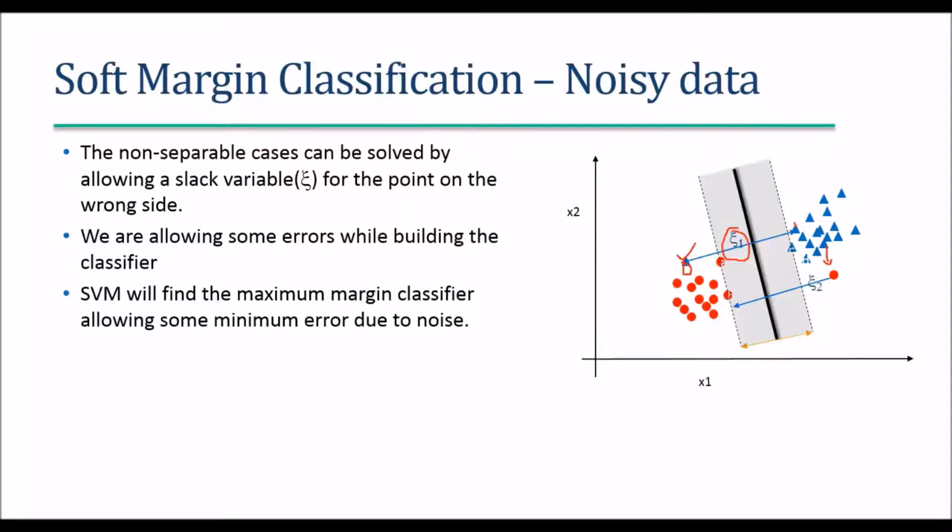In fact, it is as simple as allowing some error while building the model itself, just to have a robust model, a well generalized model that can work very well on new data points. So SVM will find the maximum margin classifier, allowing some minimum error due to these noise points. That is called soft margin classification for noisy data. SVM will automatically take care of that using slack variables. So we don't need to imagine that all the time the two classes are perfectly divided.